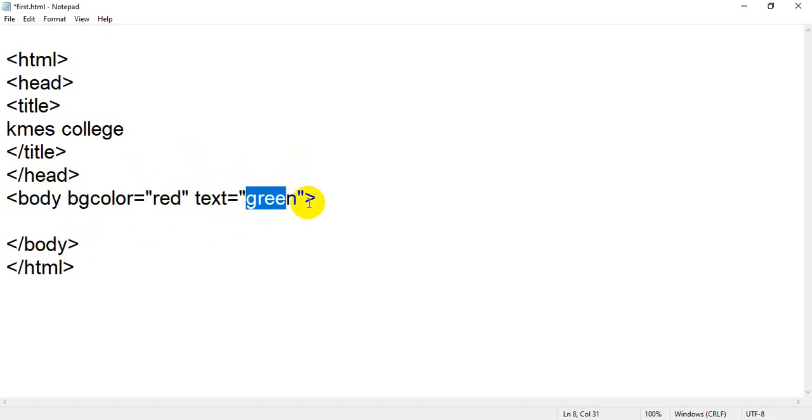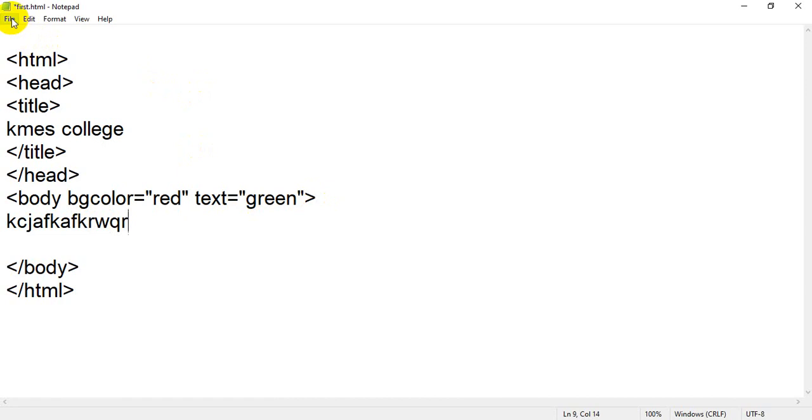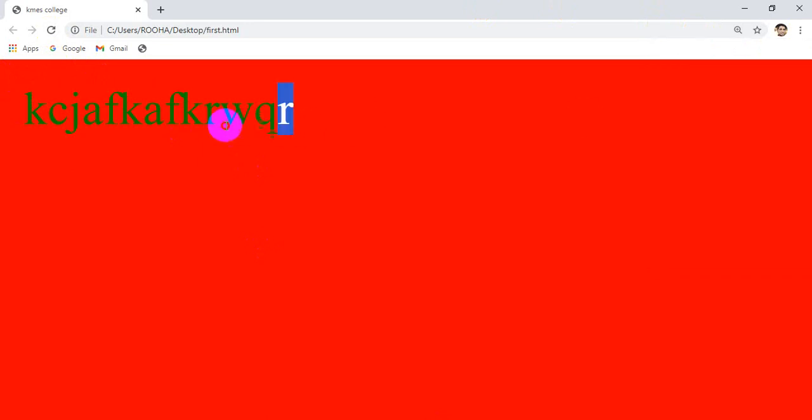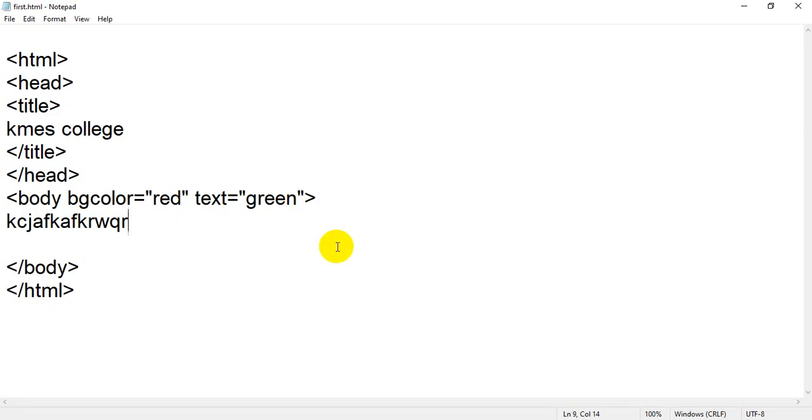Right now we don't have any text. For example, if you add any text like this, click on save. Now if you go back to your browser, refresh the file. Now see, the text color is green. I just want to zoom it. So I have added this text, and the color of this text is green. Some HTML tags have their attributes, and every attribute has its values.